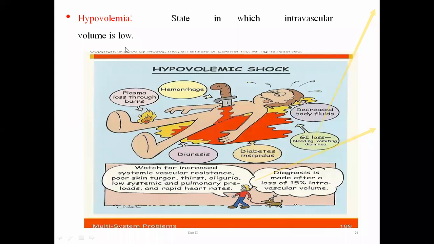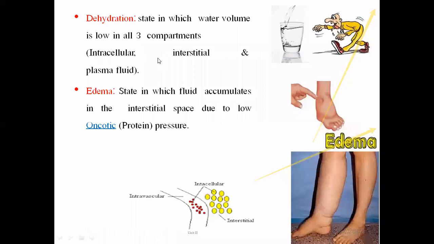Again I repeat, dehydration is a state in which water volume, but not usually the amount of solute, is low in all the compartments. Generally, water volume is reduced. Then, edema is a condition in which fluid accumulates in the interstitial space because of low oncotic pressure. There will be deposition of fluid in between the cells. That situation is known as edema. This is known as dehydration.